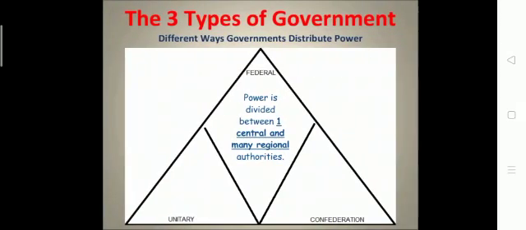Power is divided between one central and many regional authorities. Regional authorities means power is given from the central government to the state governments, and then from the state governments to the local governments.